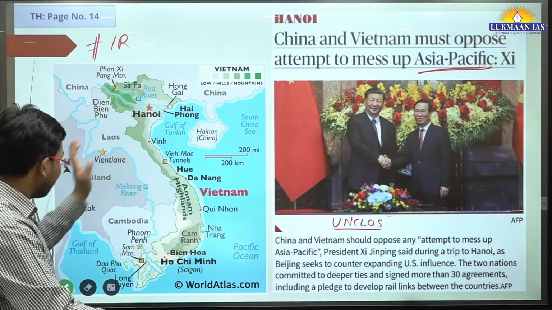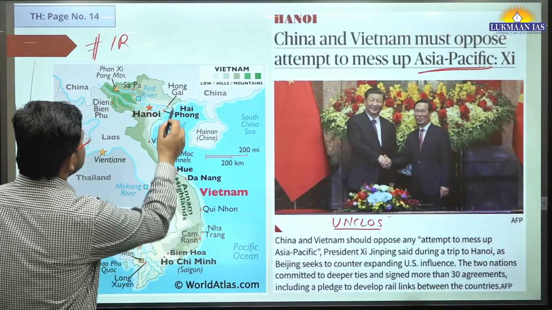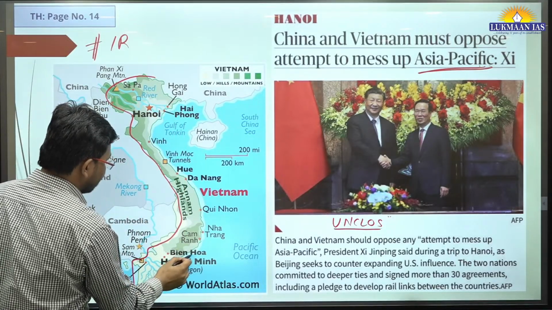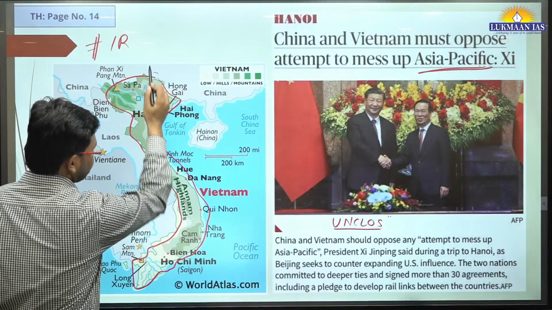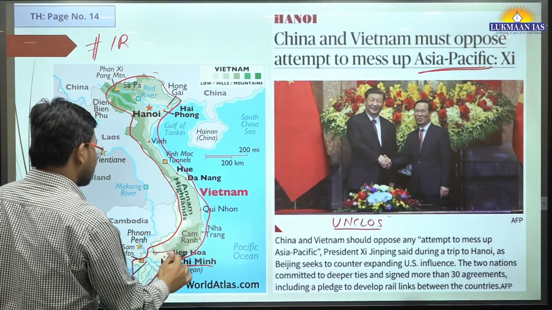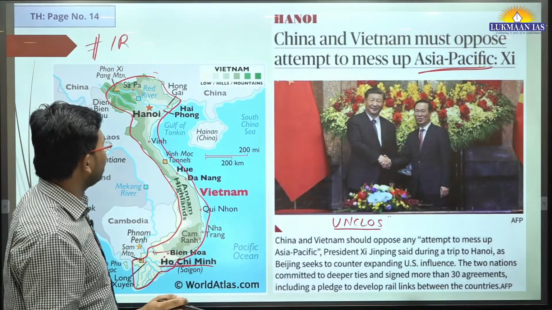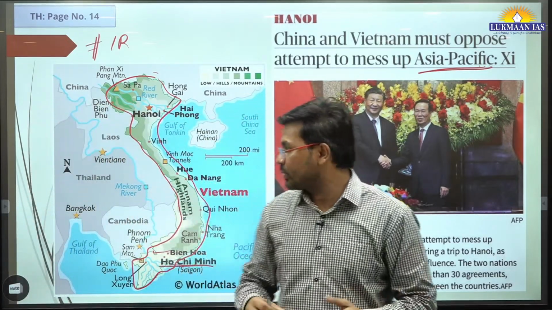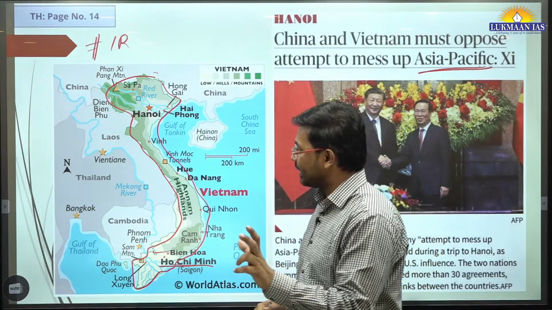I have included a map of Vietnam also for your purpose. This is the map of Vietnam over here. The capital of Vietnam is Hanoi. They have a city known as Ho Chi Minh, which is also a very important city in Vietnam. This is included so that you can locate some of the important regions.